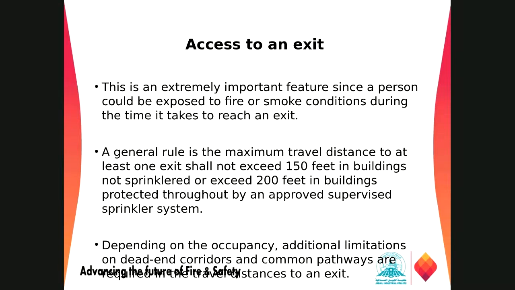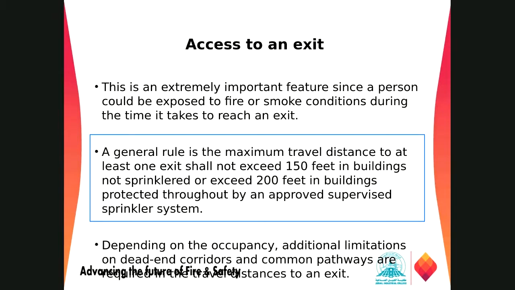As per the NFPA Life Safety Code, the maximum travel distance to any one exit shall not be more than 150 feet in a building without a sprinkler system, or 200 feet in a building provided with a sprinkler system throughout the building.